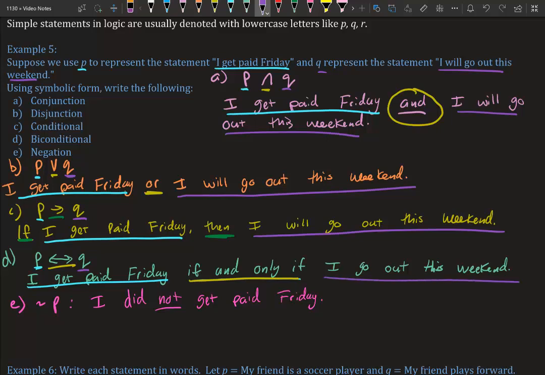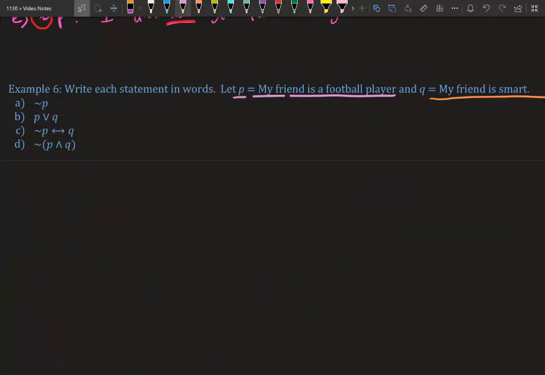So let's negate P. So P represents I get paid Friday. To negate that, we would say I will not get paid Friday. So this little squiggle means not. All right, so we have squiggle P. So squiggle P means to negate P. So if my friend is a football player, we would say my friend is not a football player.